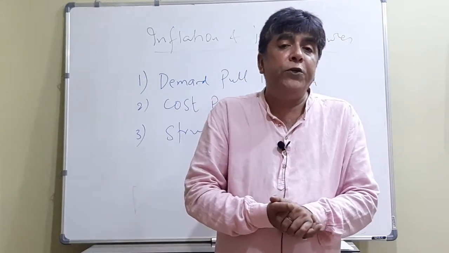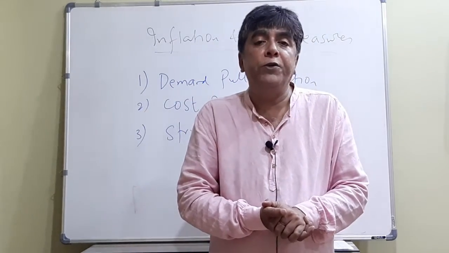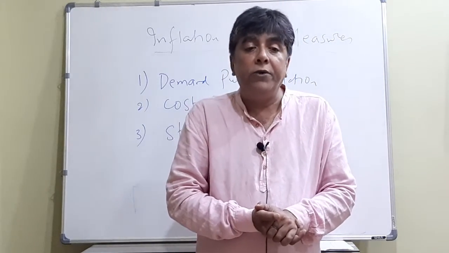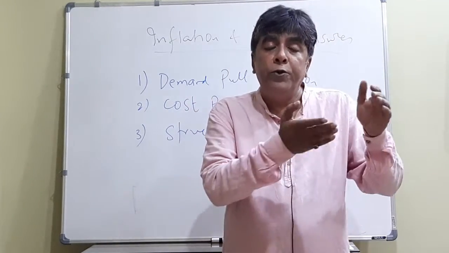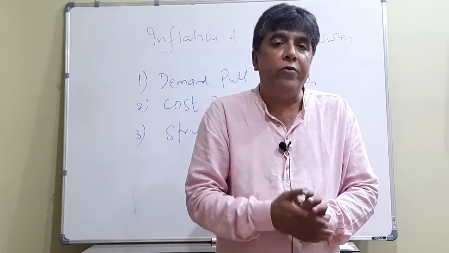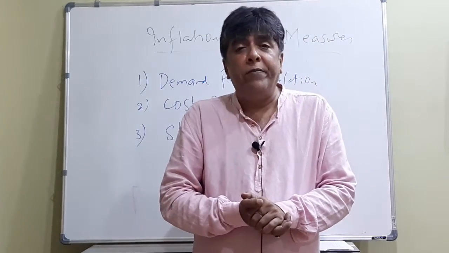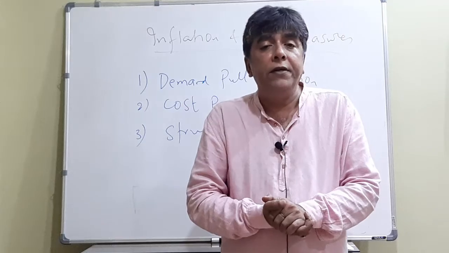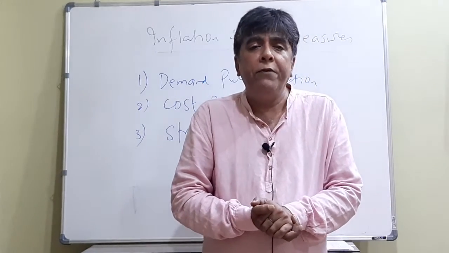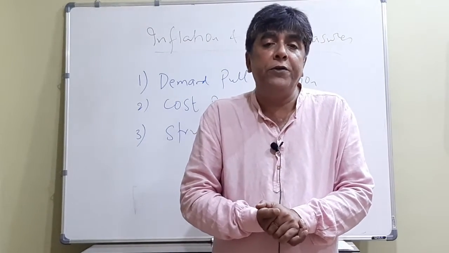Now, prices of these two goods have increased. The price of salt has increased by rupees 2 per kilogram, but that of sugar has increased only by 50 paise per kilogram. So in rupee terms, the price of salt has increased by a higher magnitude, but in which case will your kitchen budget be disturbed more?